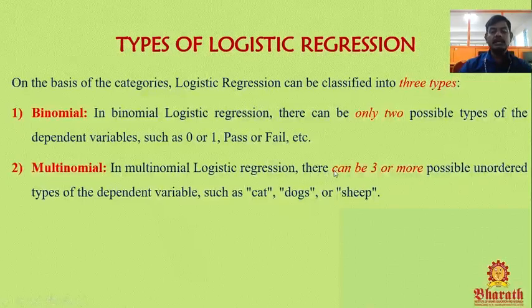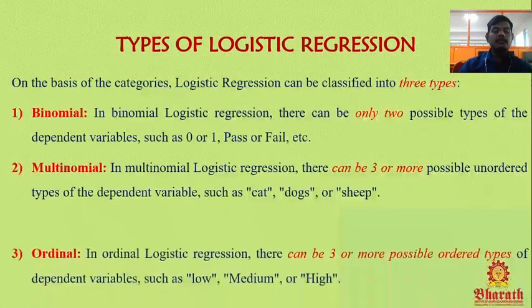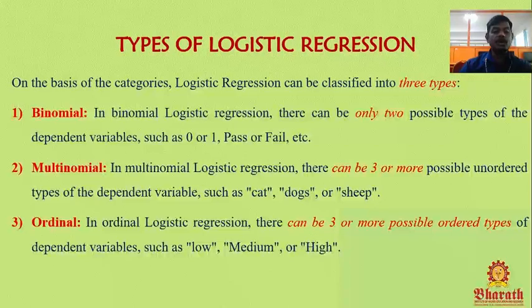Second type is multinomial. In multinomial logistic regression, there can be three or more possible unordered types of dependent variable, such as animals: cat, dog, sheep, buffalo, etc. That's why the name multinomial logistic regression.